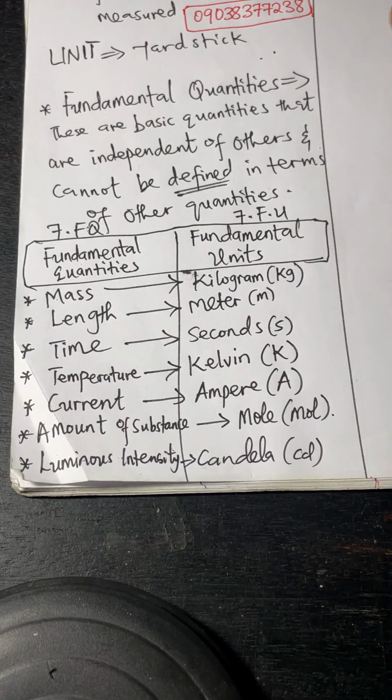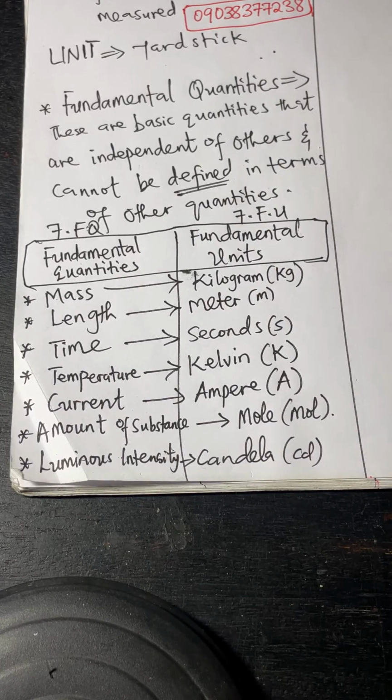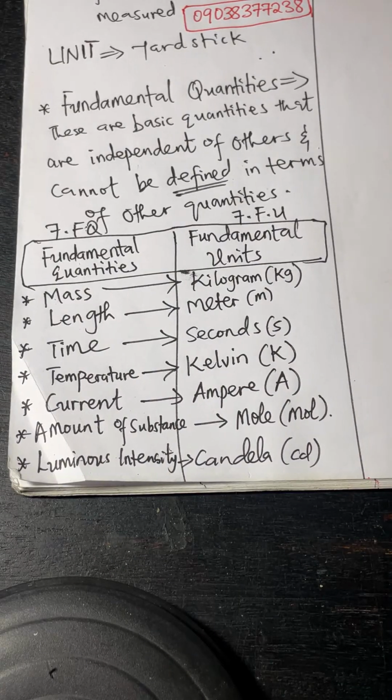So, of course, if you are not fundamental, you are derived. There are 3 types of quantities. There are even what we call supplementary quantities, and of course there are 3 of them: plane angle, solid angle, and radiativity. This supplementary is neither fundamental nor derived. Anything that is not fundamental and not supplementary is said to be derived.